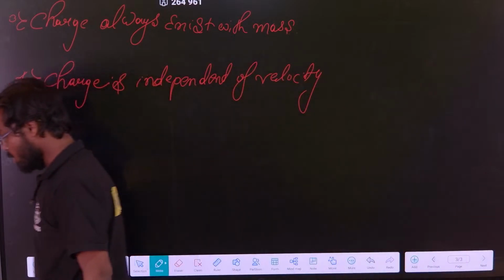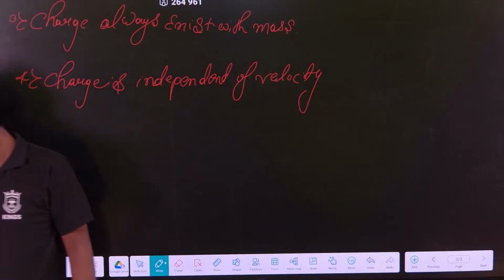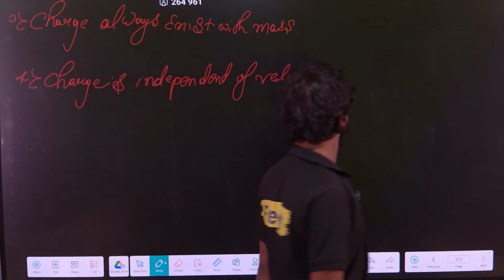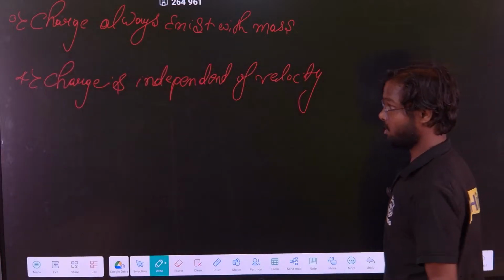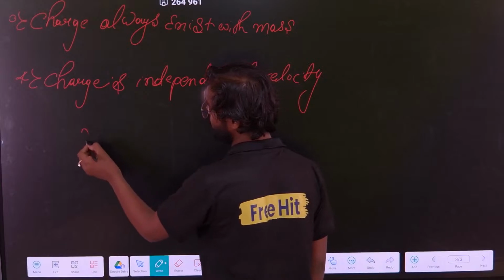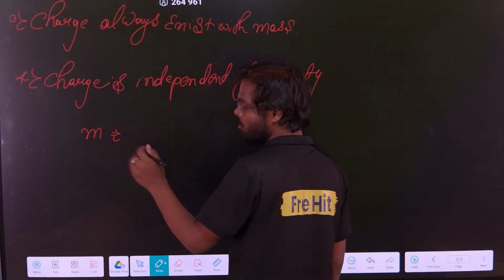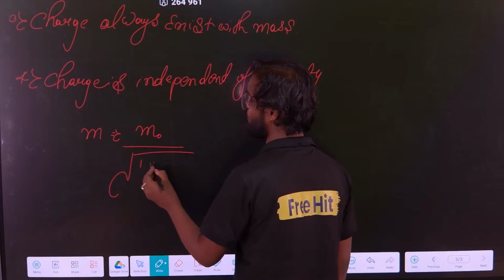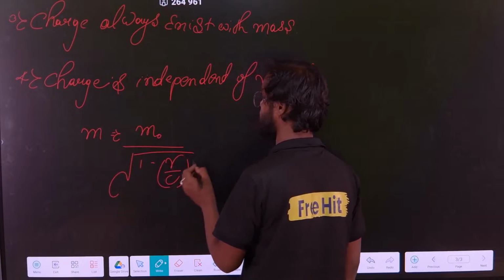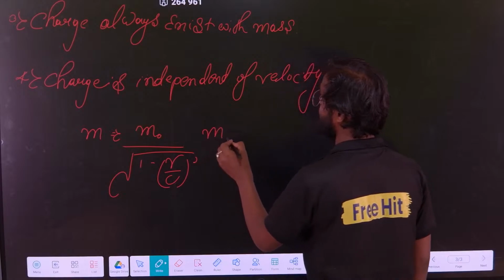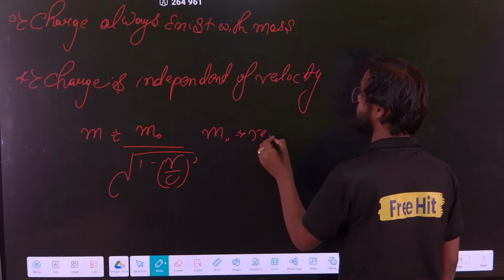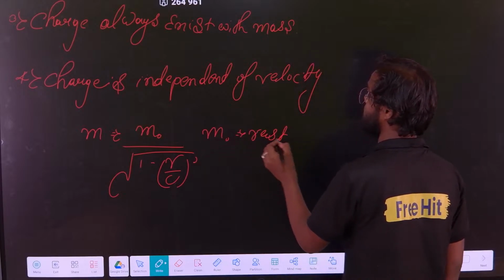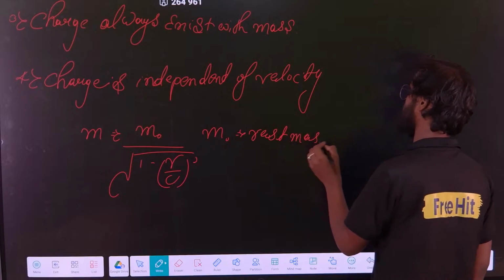Clear? Charge does not depend upon the velocity, whereas mass does. If you know, mass is equal to m naught divided by the square root of 1 minus v by c whole square, where m naught is called the rest mass.